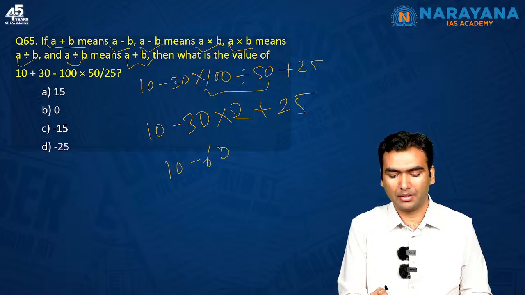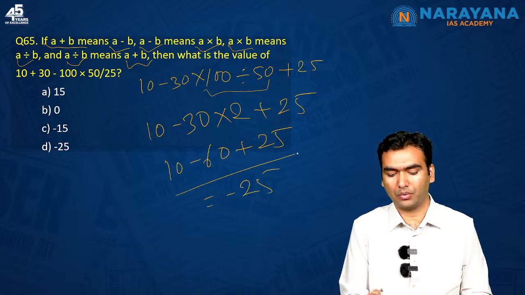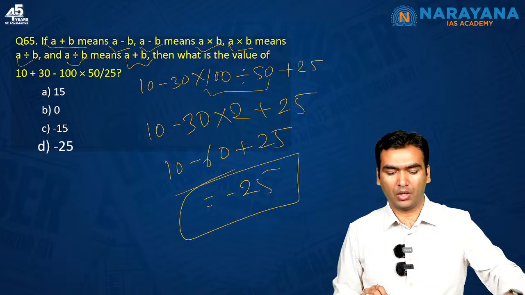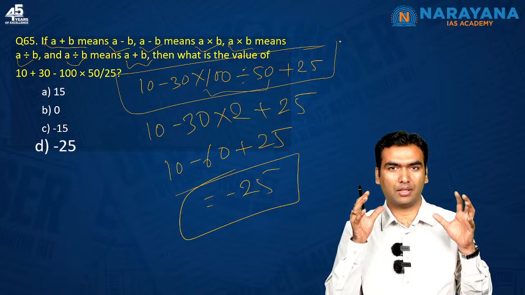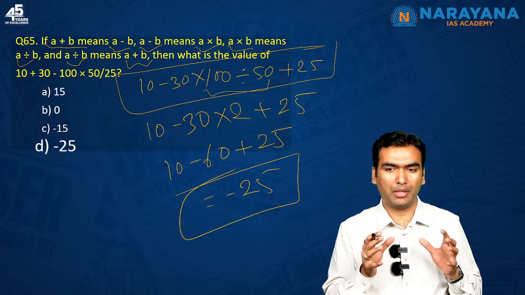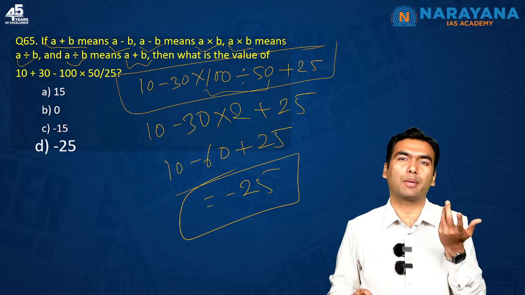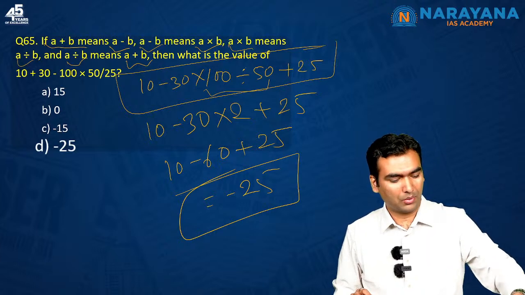Then 10 minus 60 plus 25, 25 plus 10 is 35, 35 minus 60 is minus 25. D is your answer. A lot of students did this hard work, kept good focus, very meticulously wrote the expression, and then forgot the BODMAS which they learnt in primary school. That primary education is also important.